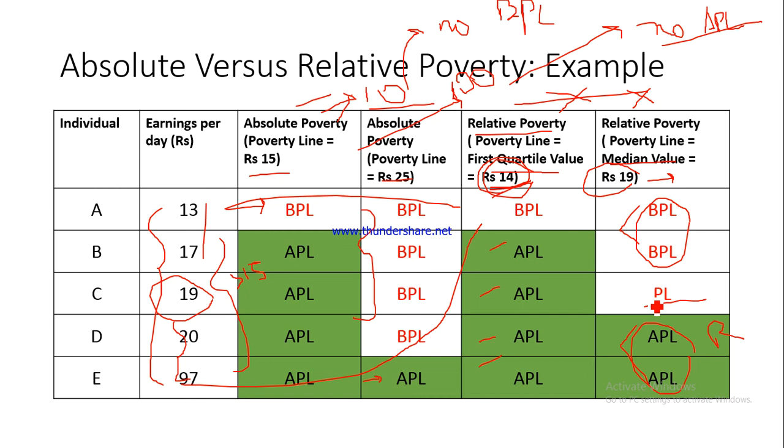In India, we have gone for the absolute poverty line, right? If you go for relative poverty lines, at least some of the population would be below the poverty line, but that may not be the case with the absolute poverty line. It may so happen that the absolute poverty lines, as I've taken up in this particular example, are fixed at 10 and 100. In case of 10, there would be no BPL. In case of 100, there would be no APL. So this might also happen. So these are the basic differences between absolute and relative poverty lines.